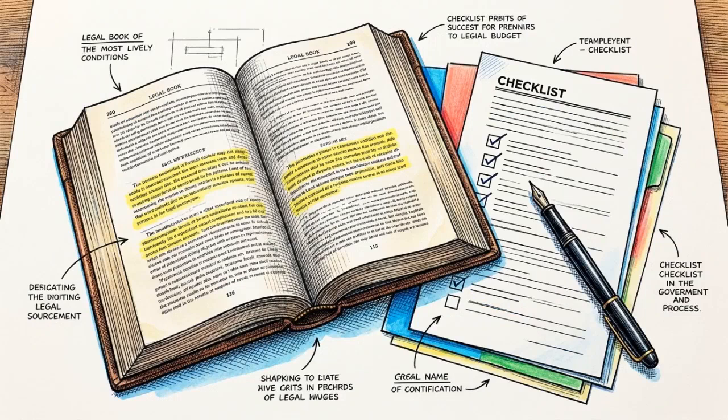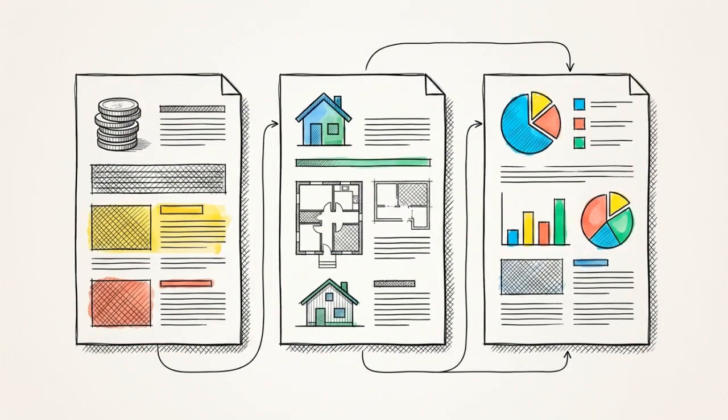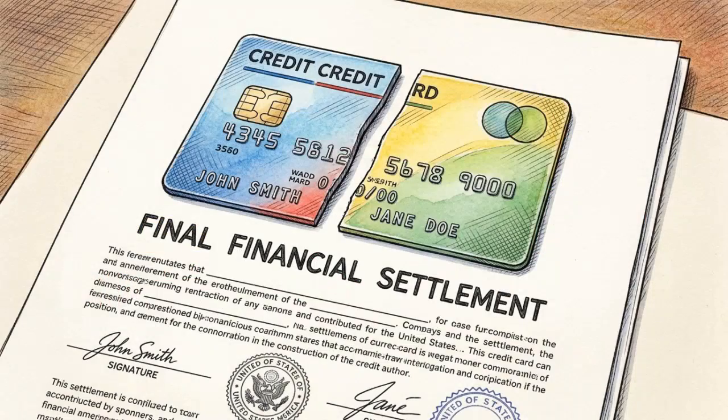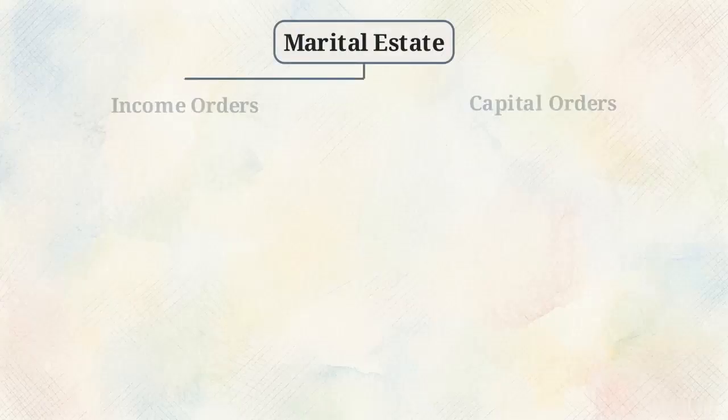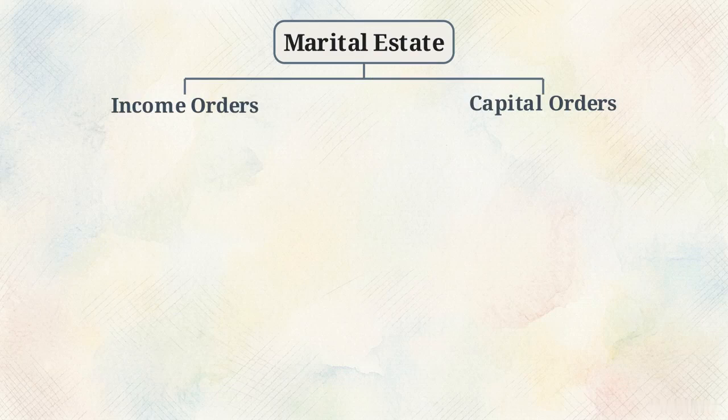The process is governed by a series of statutory checklists and binding case law. Practitioners use a specific toolkit of orders to achieve a legally sound outcome. The Act provides the necessary mechanism to resolve the financial ties created during a marriage. The court's tools are categorized into two branches: income orders and capital orders.